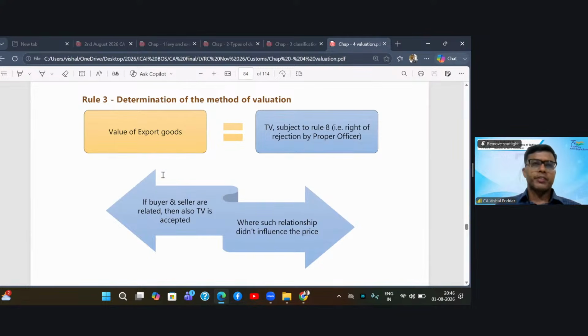Now comes the first valuation rule for export goods. What does the first valuation rule say? Again, similar to the import rules, the export valuation rules also say the same thing. What will be your value of export? It will be the transaction value. Over there, in case of import, it was subject to Rule 12, that is the right of rejection by the proper officer. Here it is Rule 8. So you can say the first part is similar.